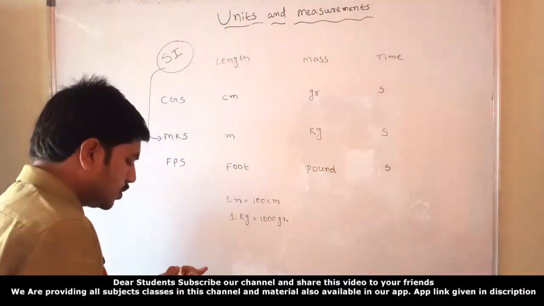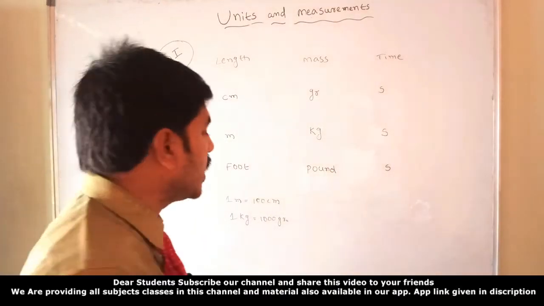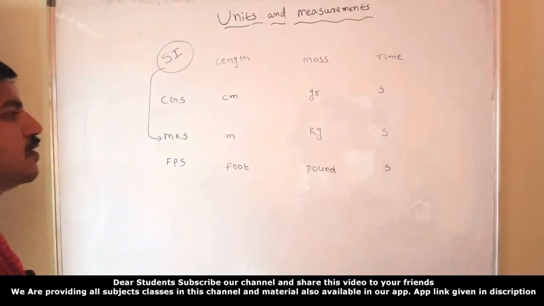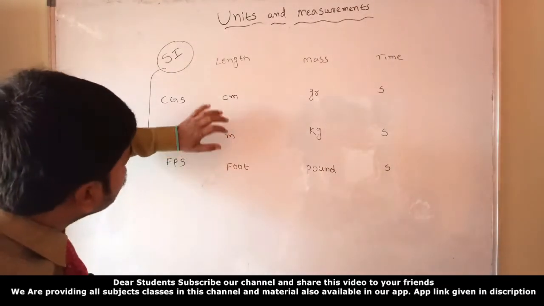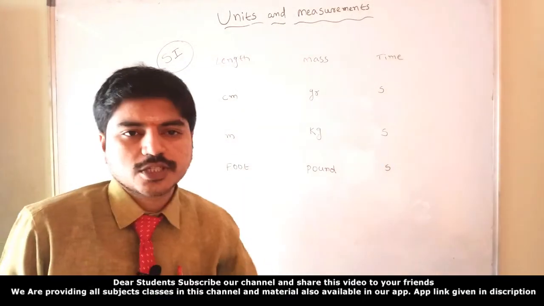So they calculated meters, kilograms and everything, and gave conversions from one form to another. Now the units are meters, centimeters, kilograms and grams, and seconds as it is.